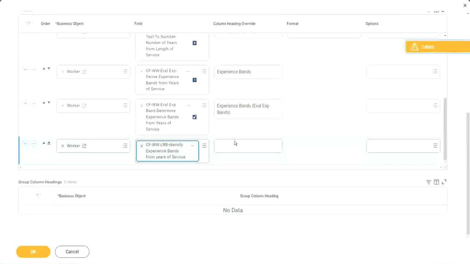So here also we are doing experience bands, but using an LRB, lookup range band. So let's see if we get the same output or not.